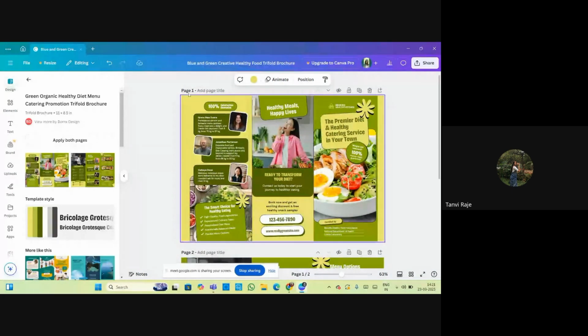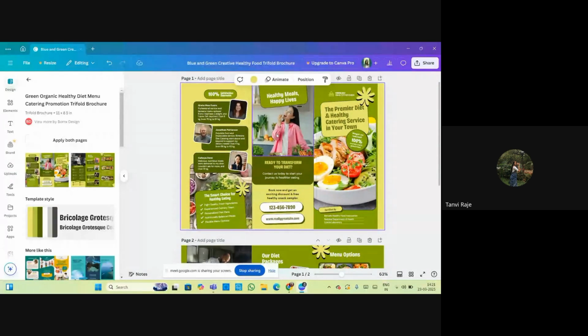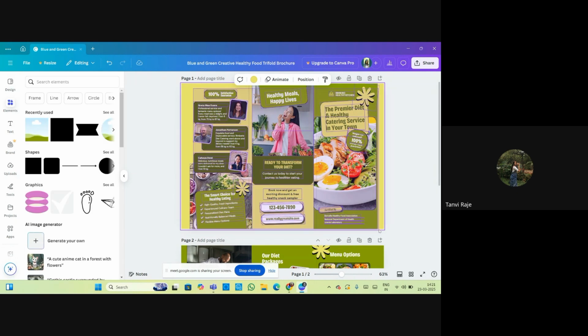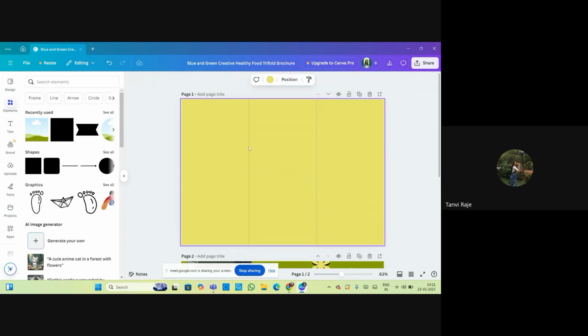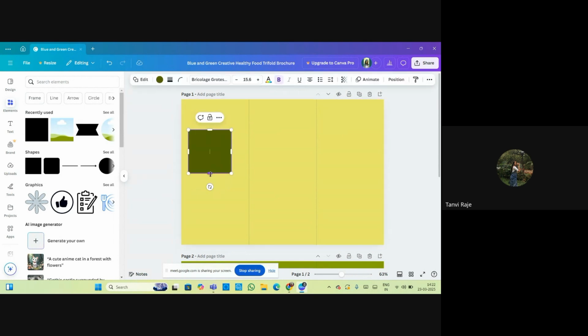So now the question is how to divide these three parts. Here they haven't used any dividers for these three parts. So what you can do, the easy thing, is first take a simple A4 size or any landscape or portrait size paper, and go to elements. You can choose a shape of your own choice, and you can adjust this shape as per the parts of your pages.